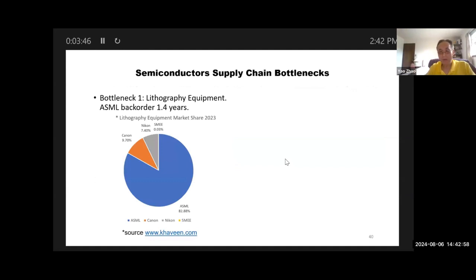Now, we have to talk about the semiconductor supply chain bottleneck, right? This industry is kind of special. It's very long, and also there's a lot of bottlenecks, right? The first bottleneck is the lithography equipment, right? ASML has 83% of the market share with a back order of about 1.4 years.